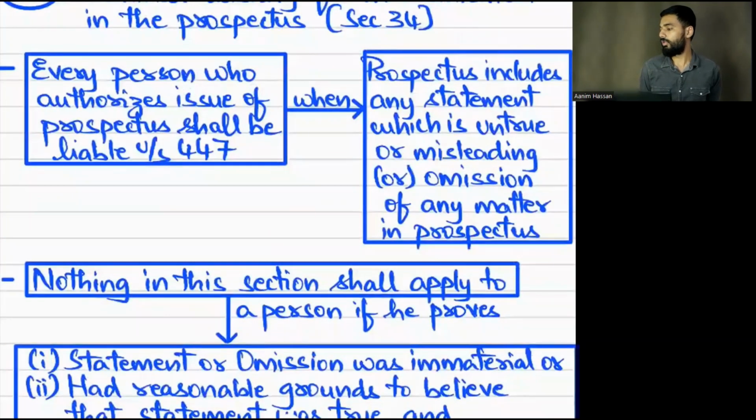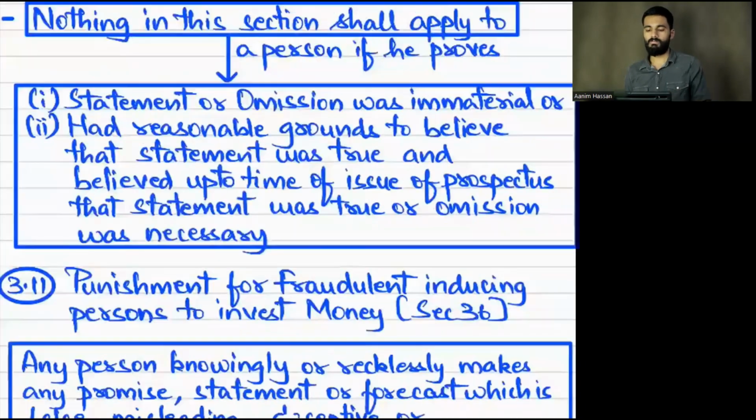Then section 34. So what is section 34? If a statement or matter in the prospectus, or an omission in the prospectus, is untrue or misleading, then in that situation, who will be liable? The person who has authorized the issue of prospectus will be liable under section 447. Yes.